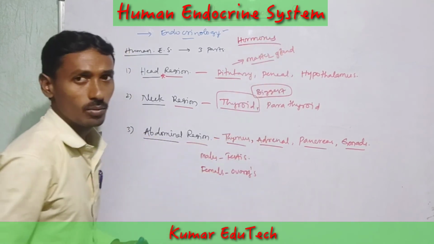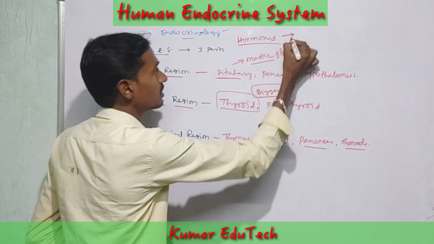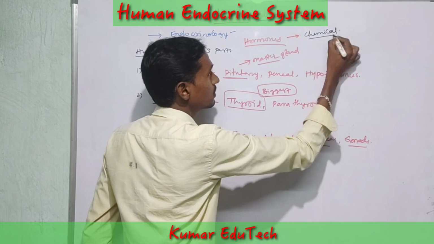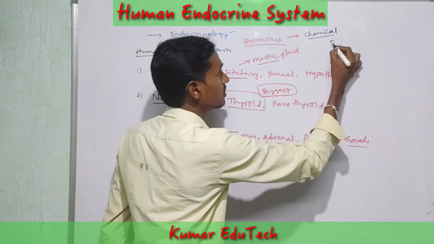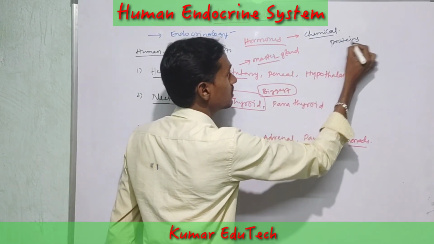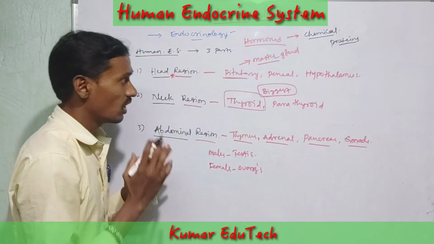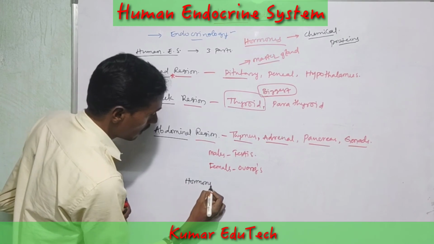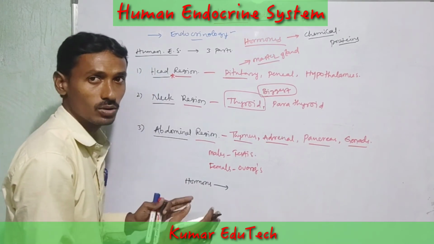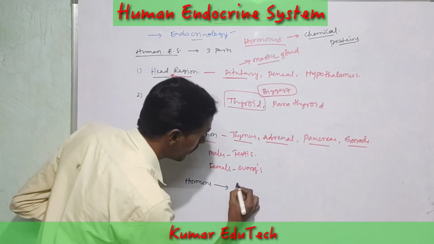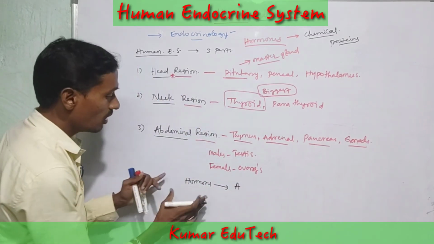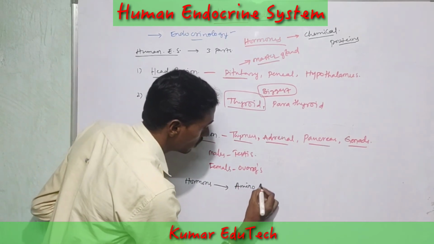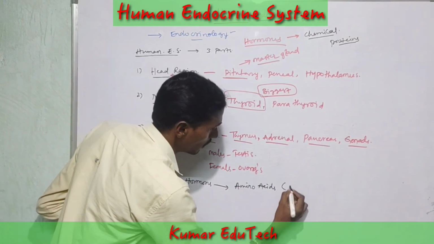Hormones are chemical substances, and these chemical substances are proteins. All hormones are made up of amino acids or proteins.